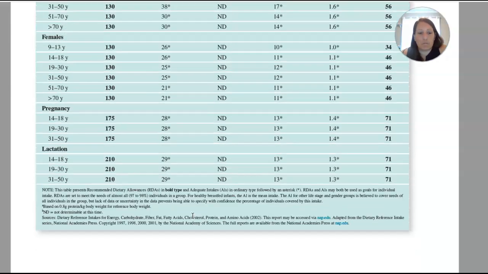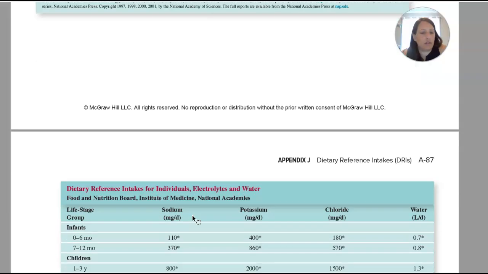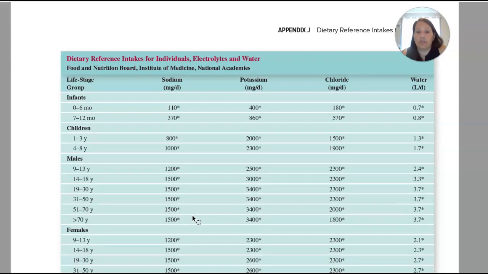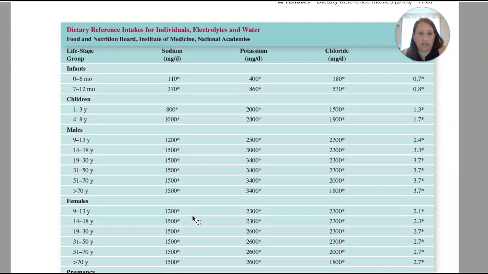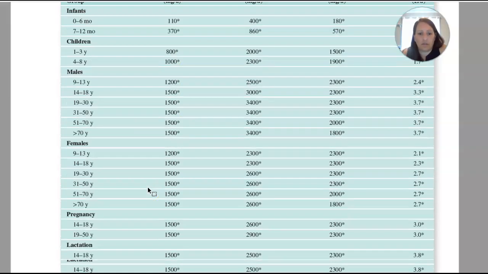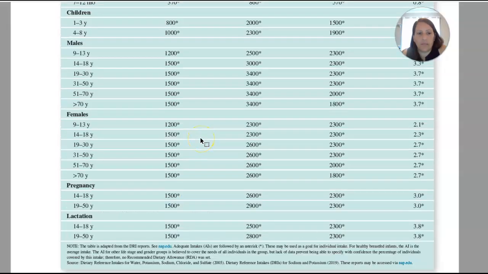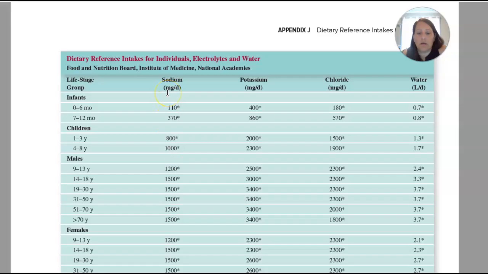I don't think I asked you to use that table. Do I ask you for this one? Electrolytes and water. Yes, so sodium's on here. Yeah, so there's probably questions on sodium, I believe. Okay, so these are adequate intakes. So for sodium, the adequate intake for, let's say, our 40-year-old female is about 1,500 milligrams per day. So again, make sure that you're using the right units.